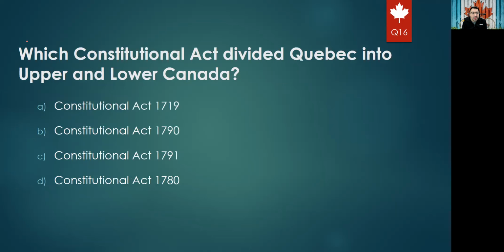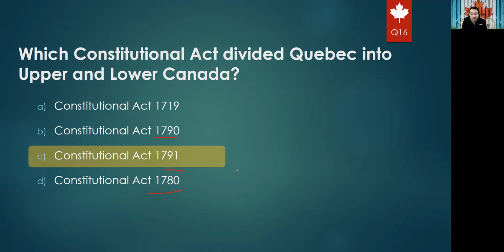Okay. Which constitutional act divided Quebec into Upper and Lower Canada? If you remember in the summary part, we have it in green on this year, and this is an important date. The Constitutional Act of 1719, 1790, 1791, or 1780. For sure, it is the 1791 Act.